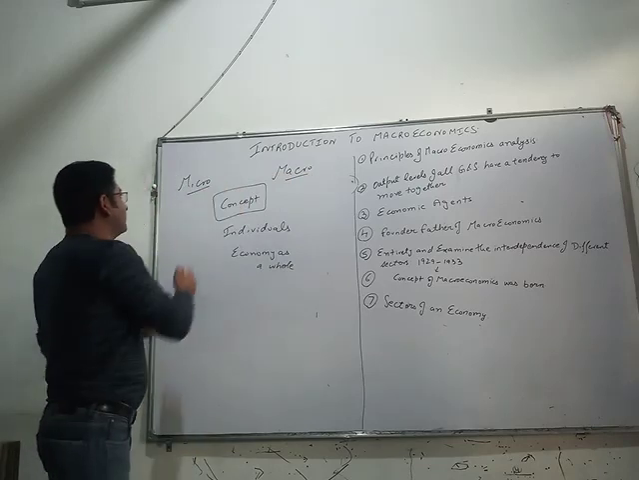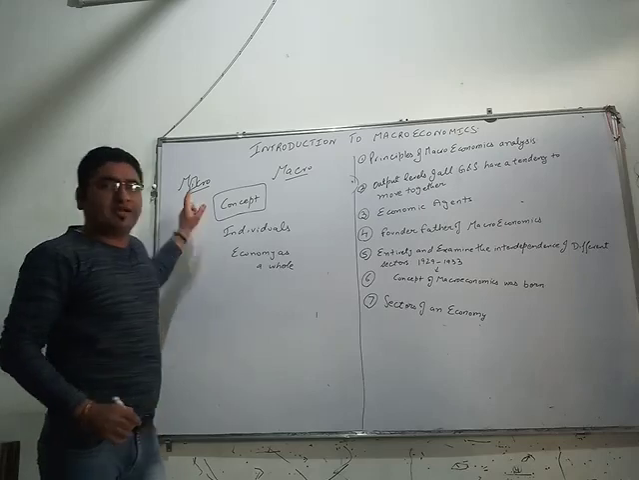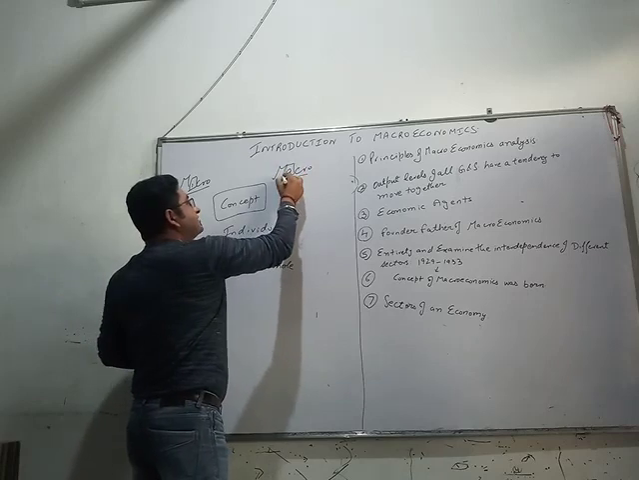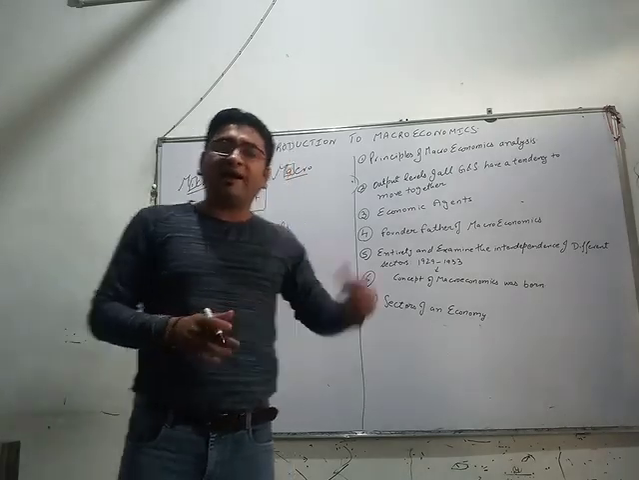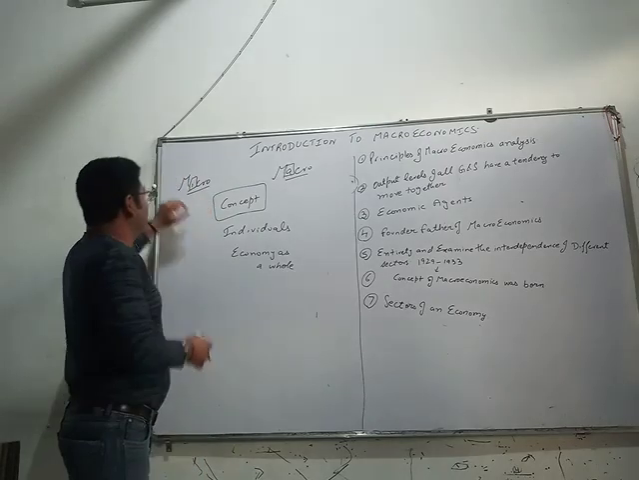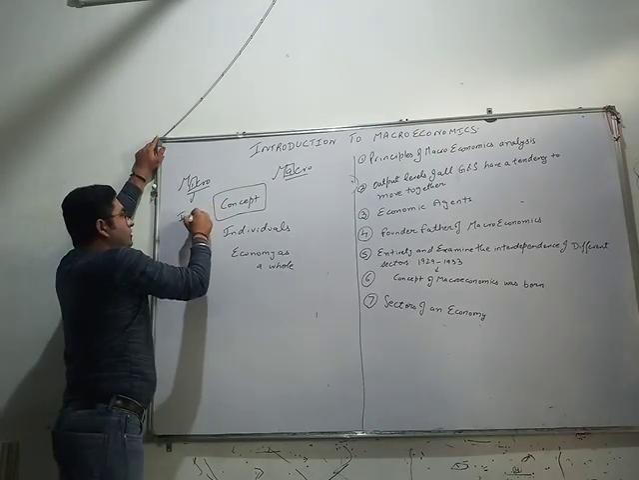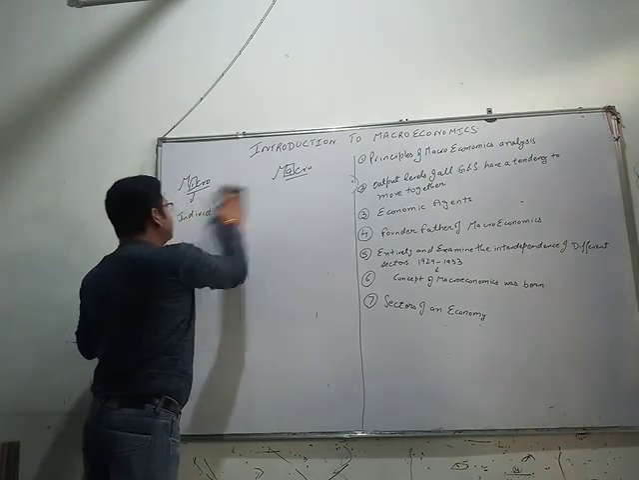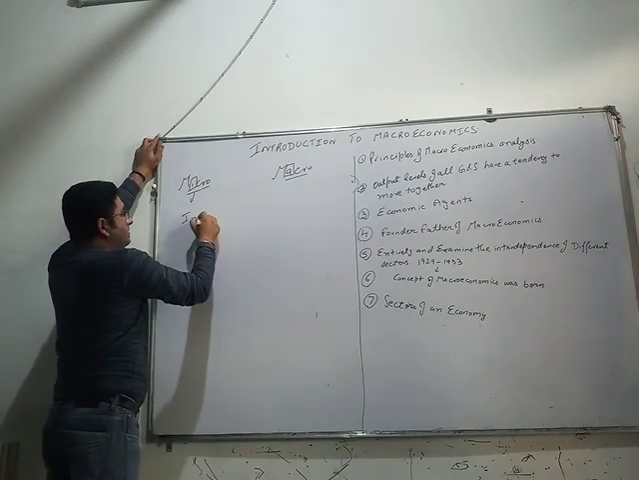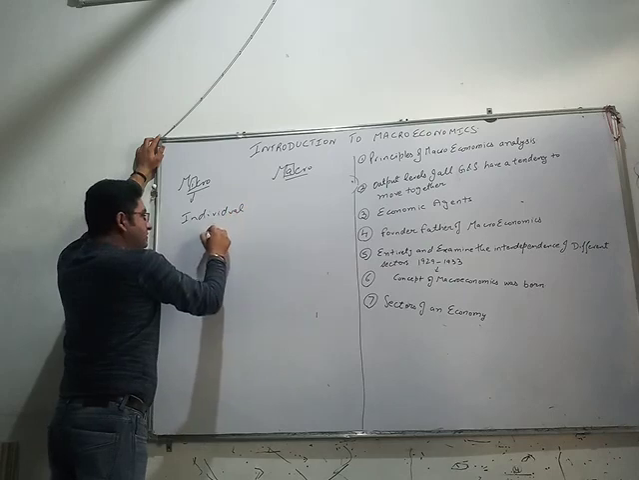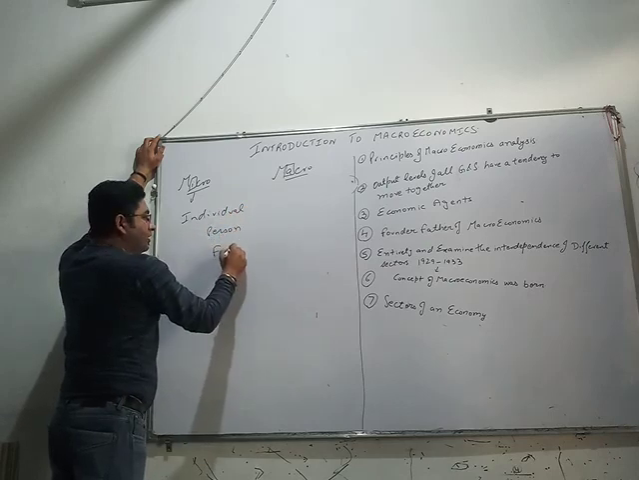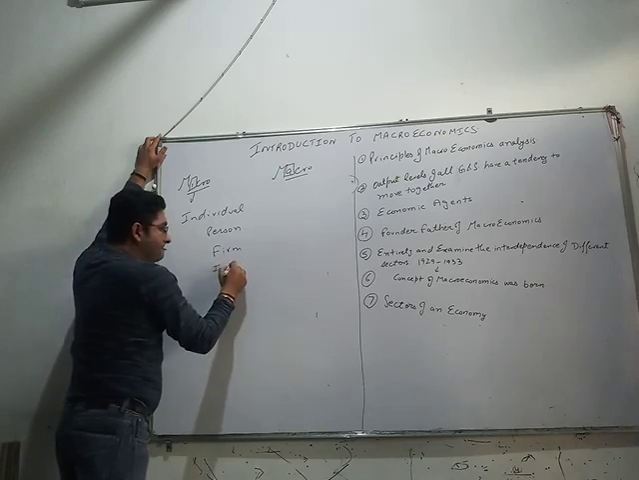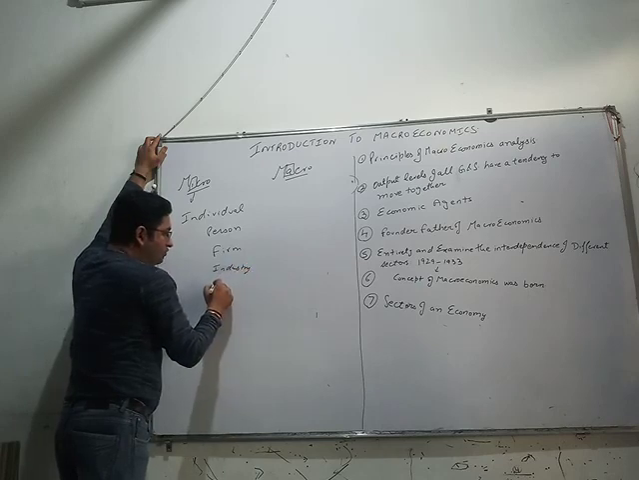Now for simplicity we will do one thing. We will highlight this word I in micro, and we will highlight this word A in macro. Here, I will refer to individuals, whether those individuals are an individual person, an individual firm, an individual industry, or an individual market.